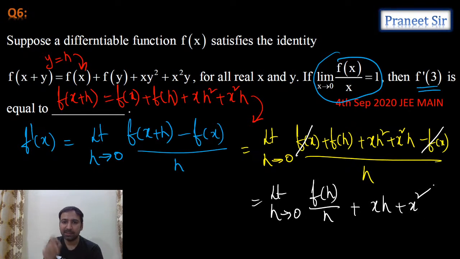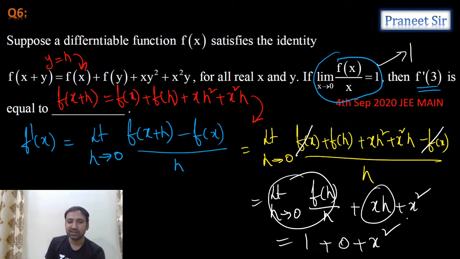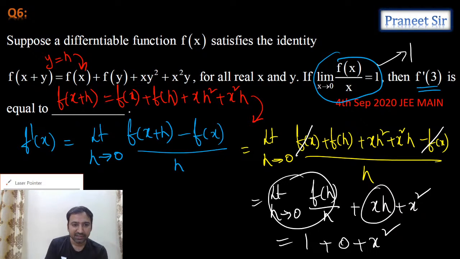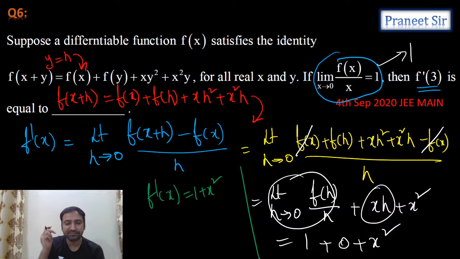That's what we're getting. But this is given as 1, right? See here, this is given as 1. So if you substitute 1 here, and in the remaining part you substitute h equals 0, guys, then this is 0 and this is x square. Finally what am I getting? Am I getting f dash x equals 1 plus x square? That's what we're getting.